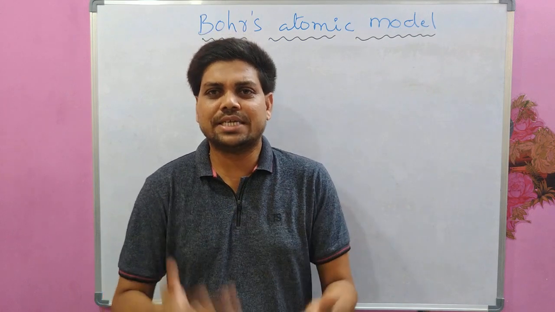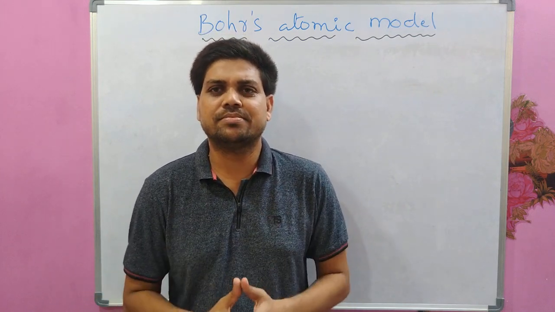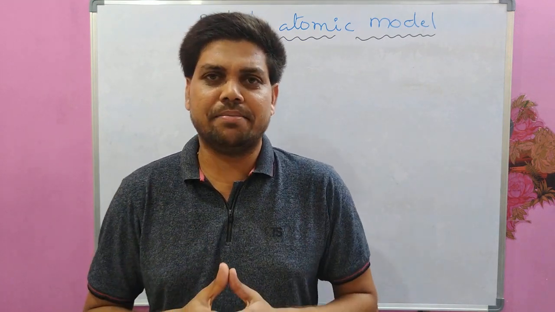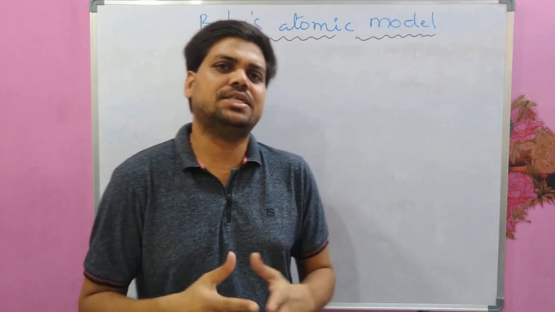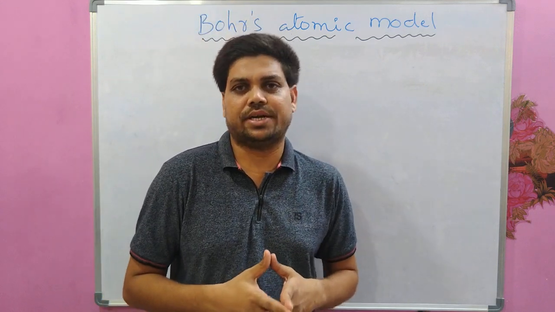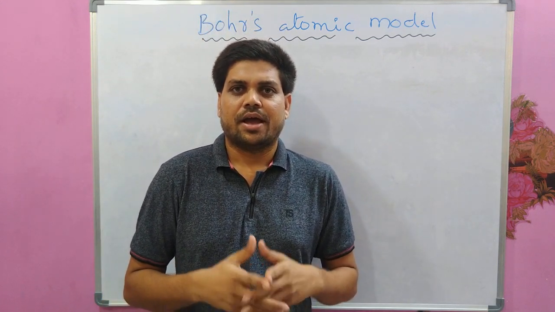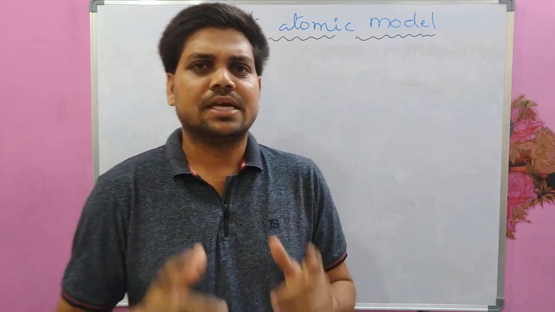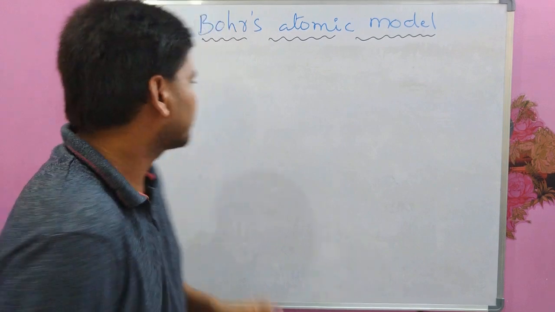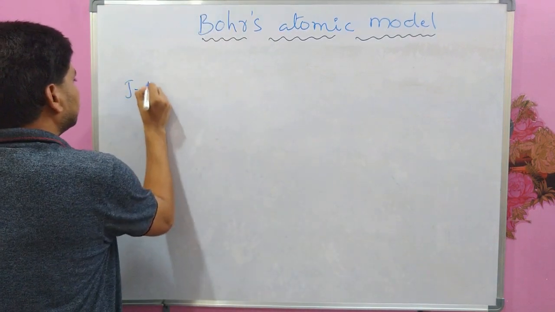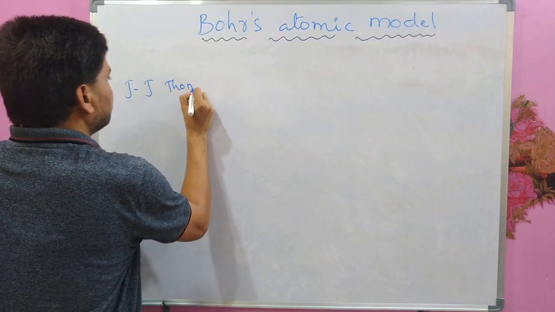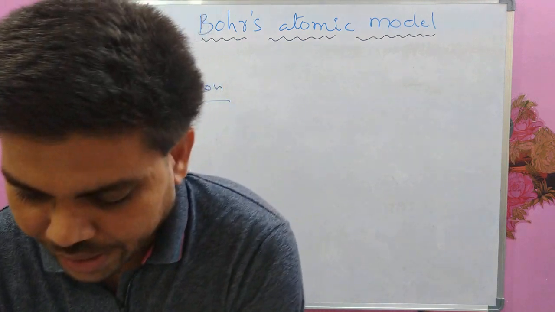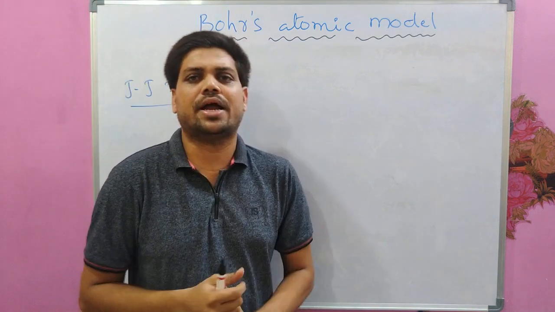Okay, so what is an atom first? An atom is the smallest particle of a chemical element which possesses the chemical properties of it. The first ever atomic model was proposed by J.J. Thomson. J.J. Thomson is the first man who proposed an atomic model. And according to Thomson's atomic model,